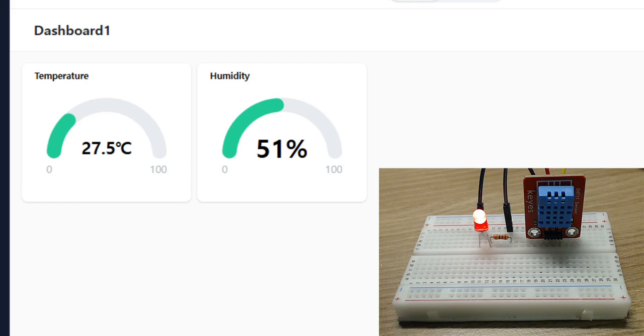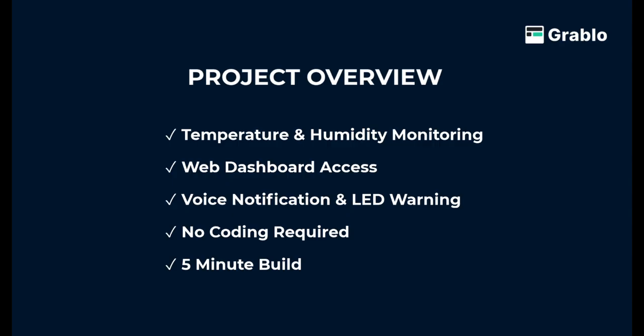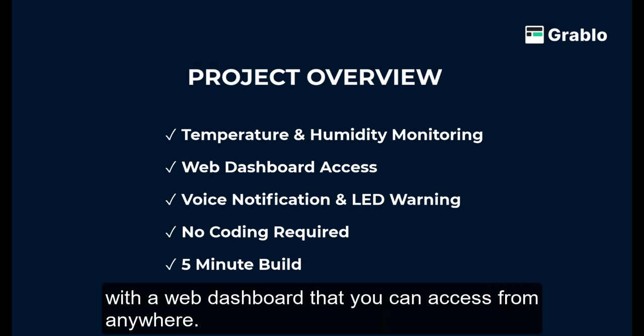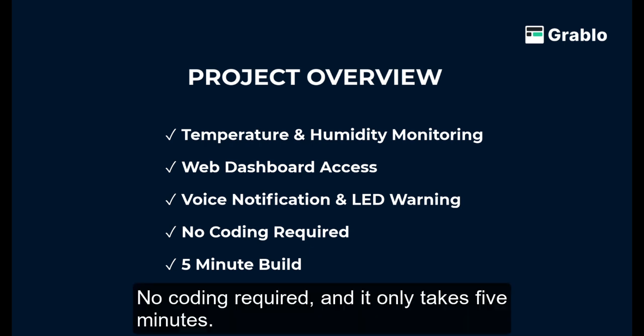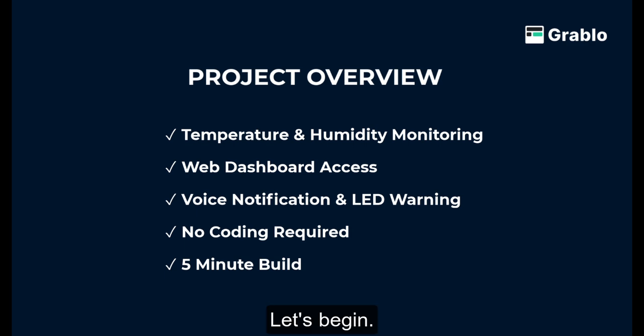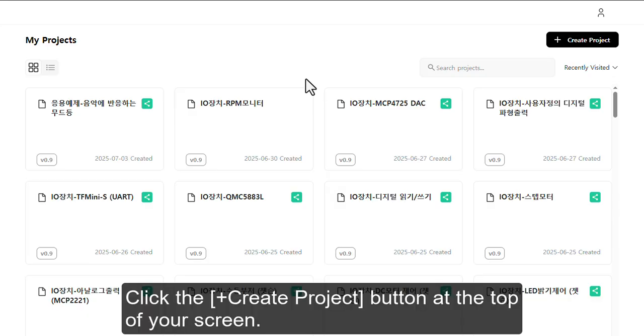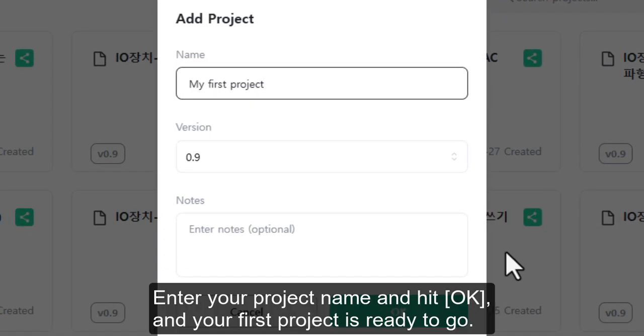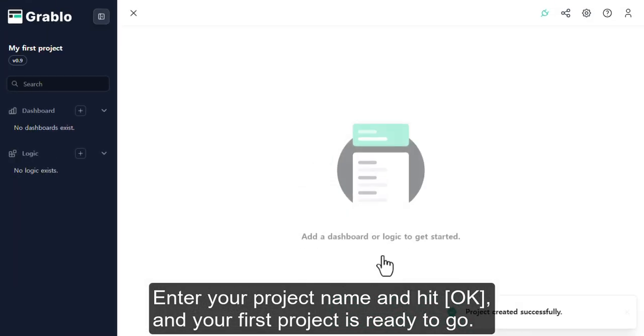Temperature is normal. Welcome to Grablo. In this quick start tutorial, we'll build a temperature monitoring system with a web dashboard that you can access from anywhere. No coding required, and it only takes 5 minutes. Let's begin. Click the Create Project button at the top of your screen. Enter your project name and hit OK, and your first project is ready to go.